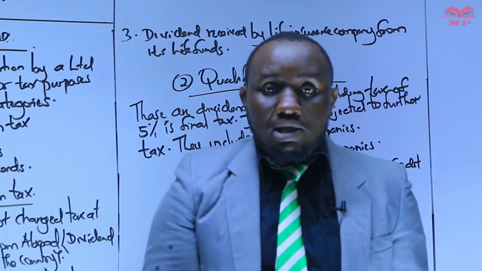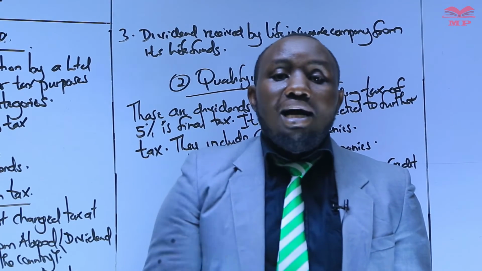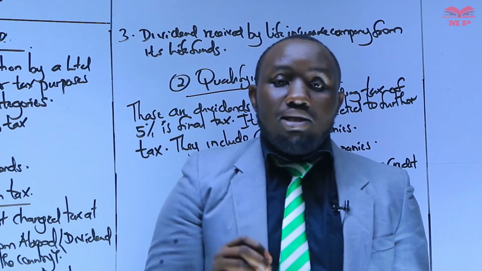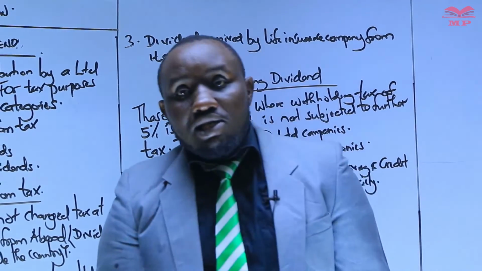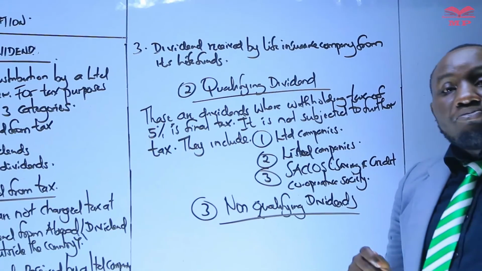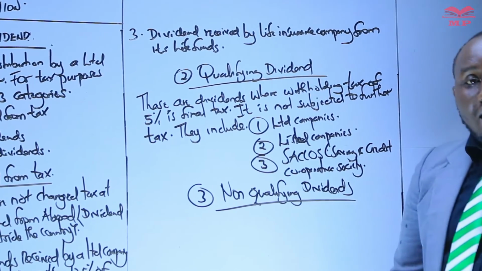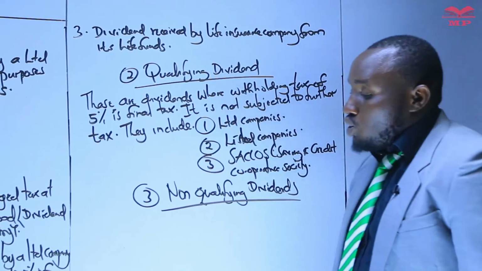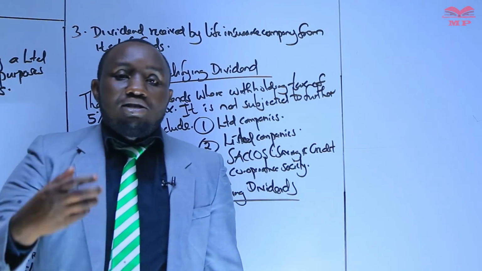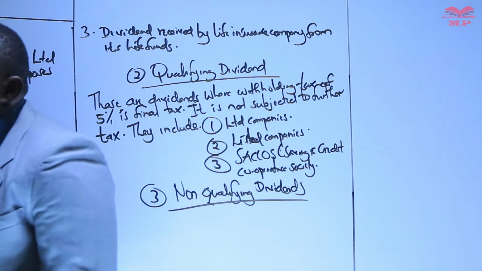And remember, when you are subjecting them to further taxation, we subject them at the gross value. Suppose an examiner says that these dividends are from X source, and we know that X source is non-qualifying, then if it's given net, we need to get the gross figure, and that gross figure is what we subject to further taxation. The key point is that the 15% withholding tax is not final.